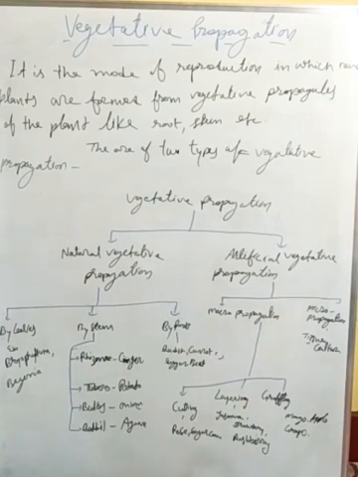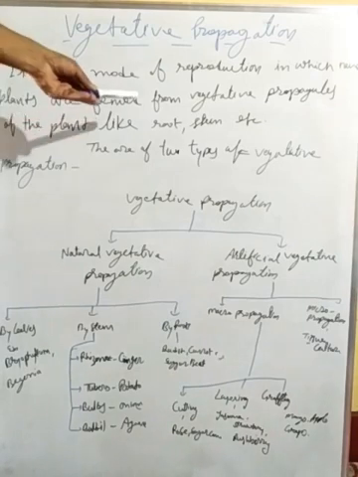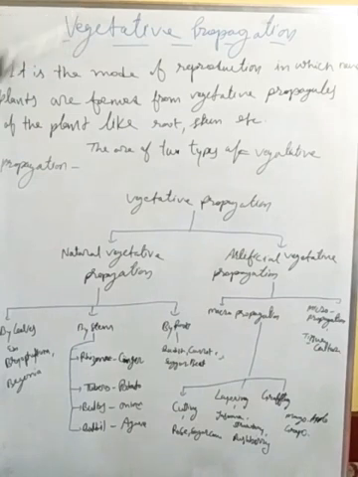Here is also written a definition of vegetative propagation. It is the mode of reproduction in which new plants are formed from vegetative propagules, vegetative parts of the plant, like root, stem, and leaves, which can also grow new plants. So vegetative propagation means we can form new offspring from any parts of the parental body. So that is called vegetative propagation.